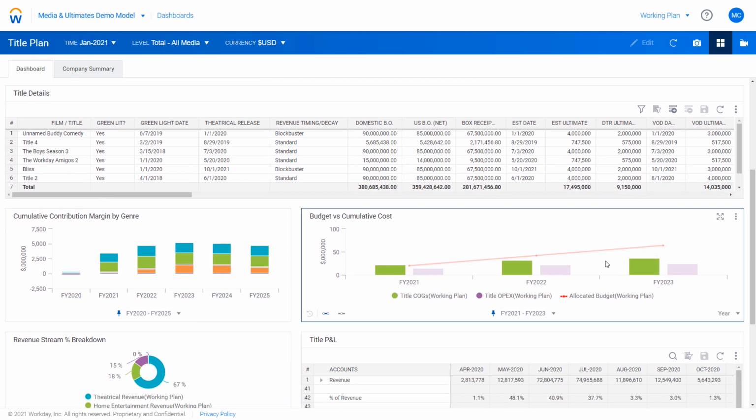Bringing this together in our budget versus cumulative cost, we can see and compare our financial targets to our current bottoms-up plan. We can see in real time our current variances with our target versus our plan, ultimately allowing finance to quickly and easily iterate on the forecast and make more informed strategic decisions for the business.